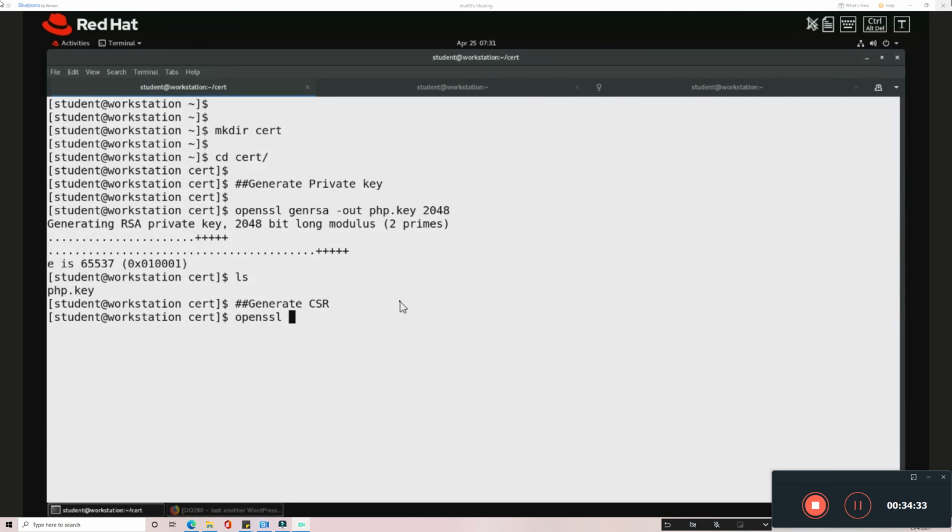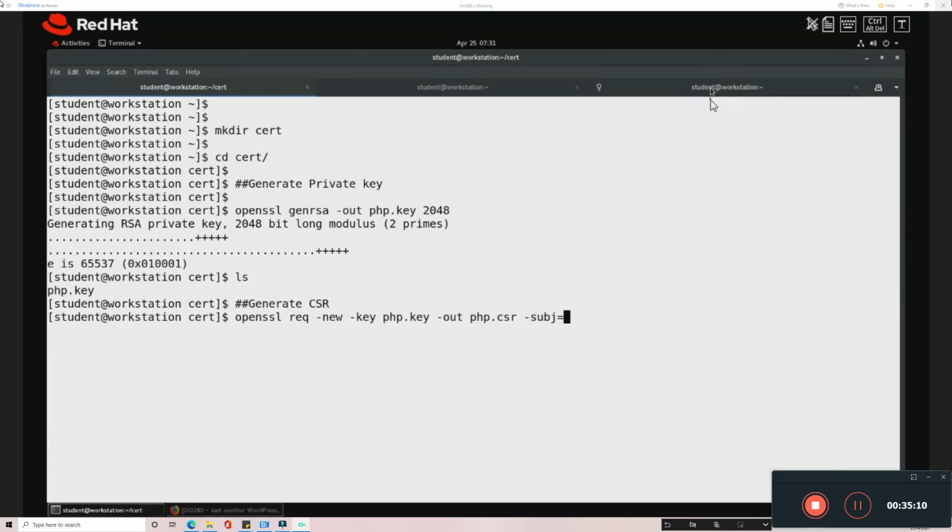So I'm going to generate a new CSR request. Here my key will be the one which is already generated, which is php.key, and I'm going to mention my output as php.csr, which I'm going to generate here. And finally the subject. For the subject, you have to mention the country name and all these things.